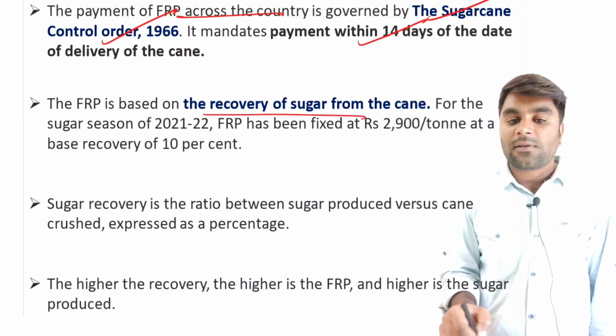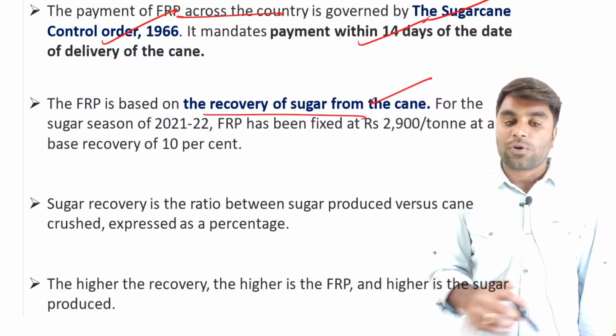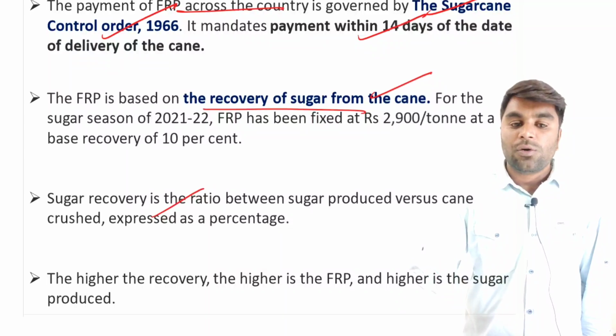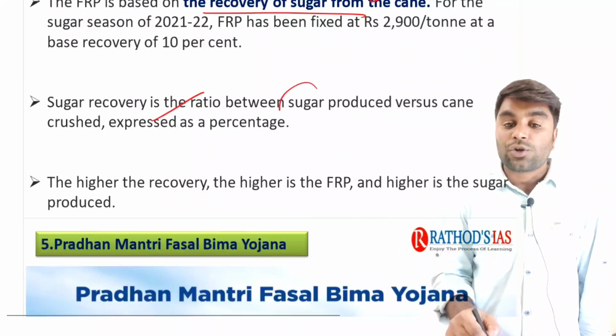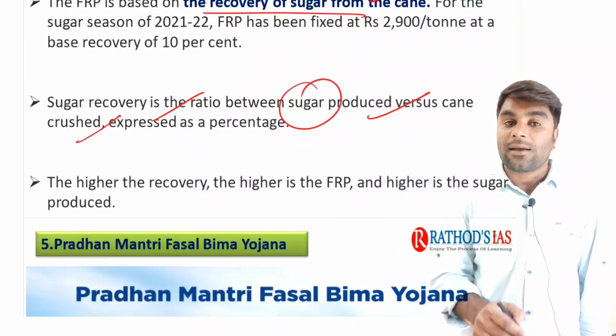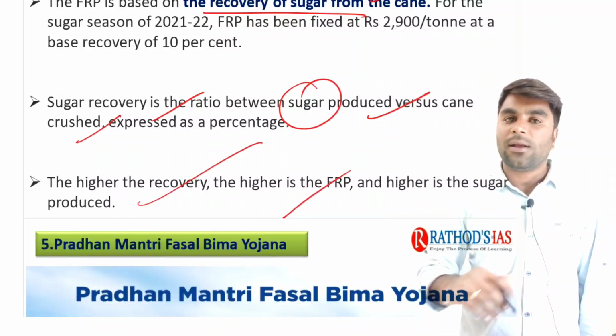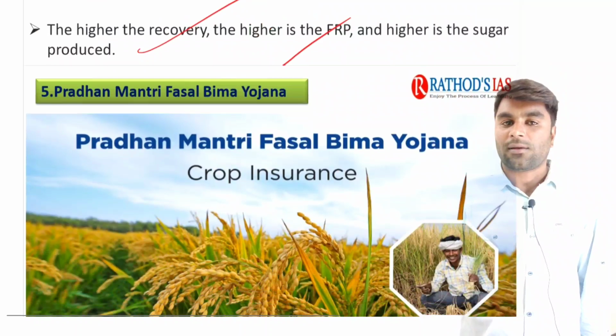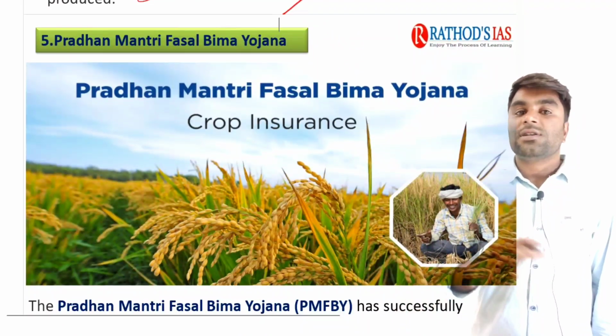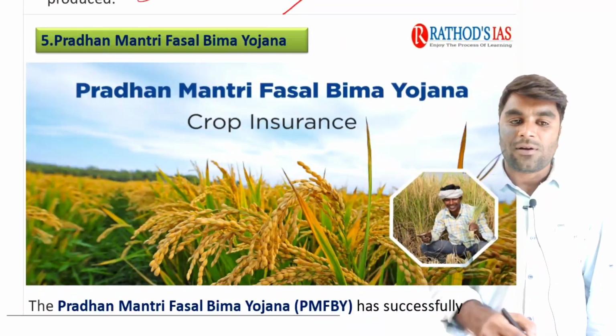Now, FRP is based on the recovery of sugar from the cane, right? Recovery from the sugarcane. What is the meaning of recovery? Sugar recovery is the ratio between the sugar produced versus the cane crushed. It is very simple to understand. So the higher the recovery, automatically the FRP is also going to be higher. Next. So this is about the agriculture price policy. I hope it is understood.